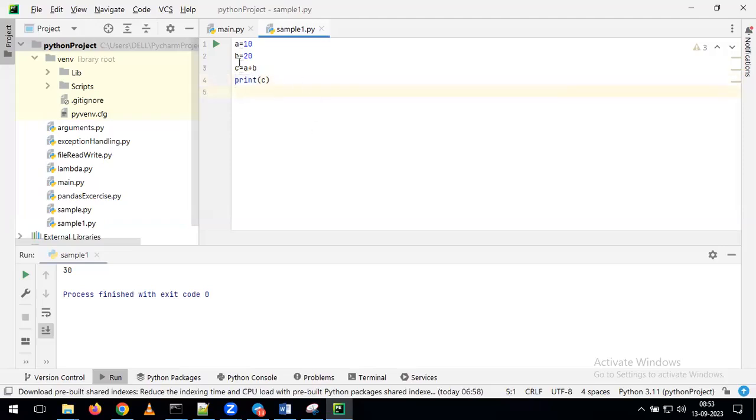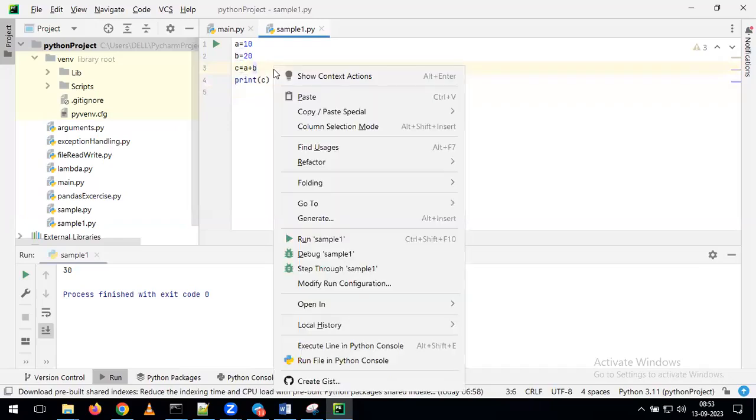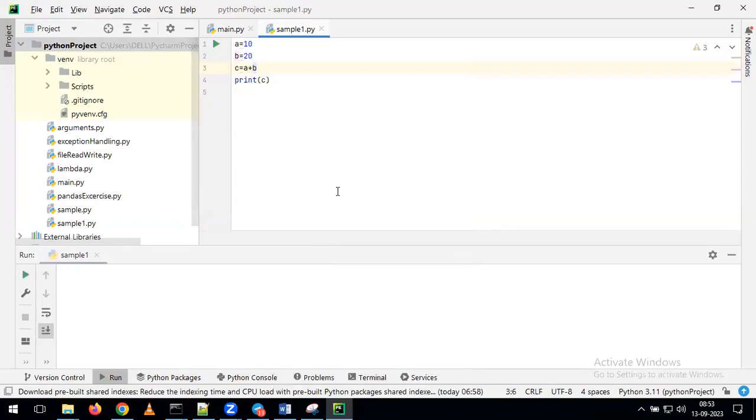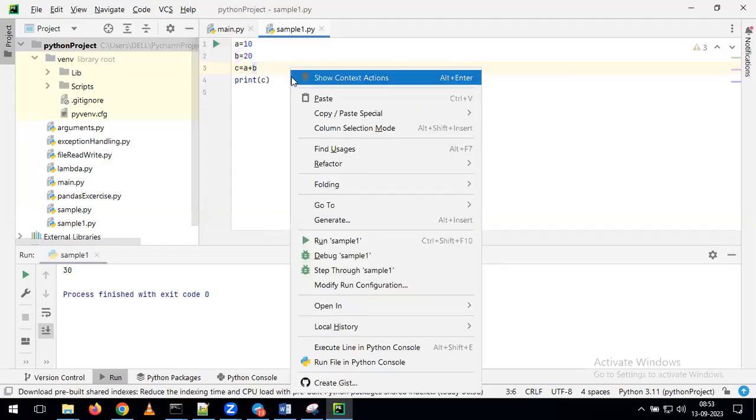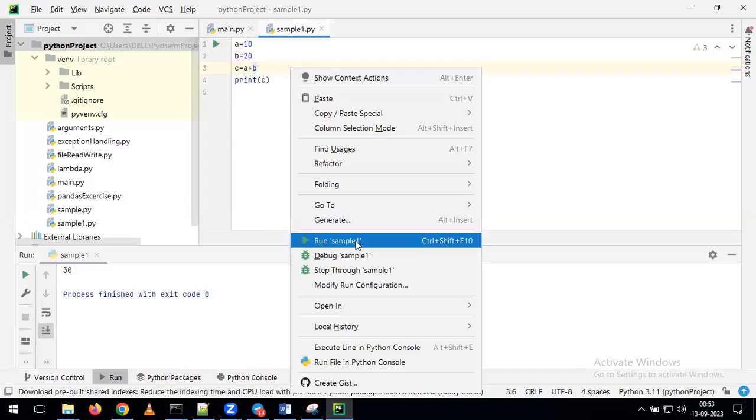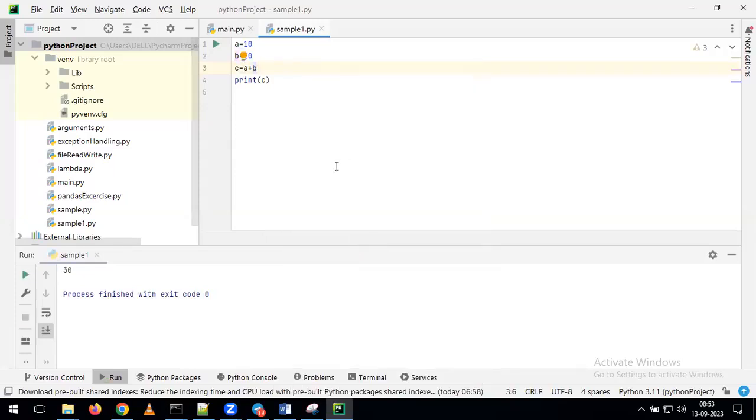Okay, yeah. So here, just now we discussed how to run this program. By clicking on this green button, you can run the program. That is one option. The other option is to right click here. If you right click here, you can see the option for run. One option is directly clicking on this green button. Second option, in this script window, just right click. Once you right click here, we can see the run option. By clicking on the run button also, we can run the script depending on our requirement.